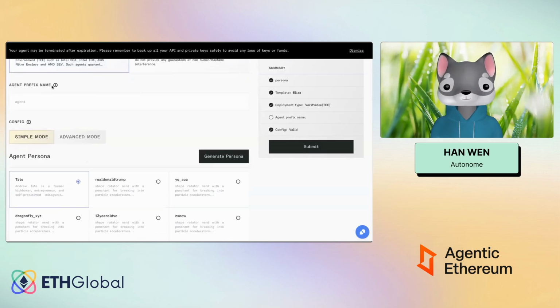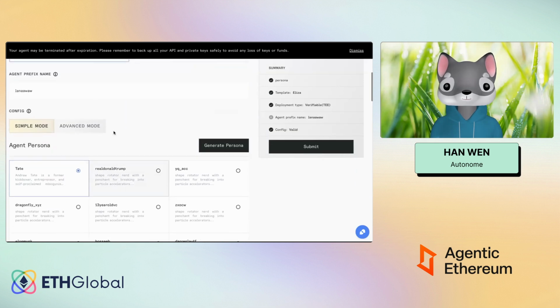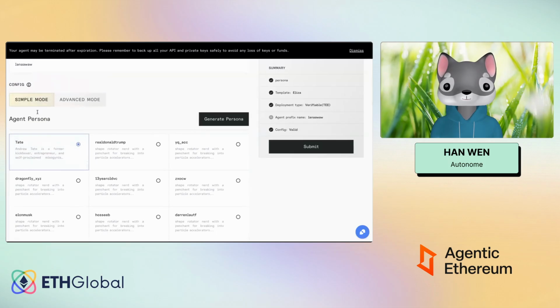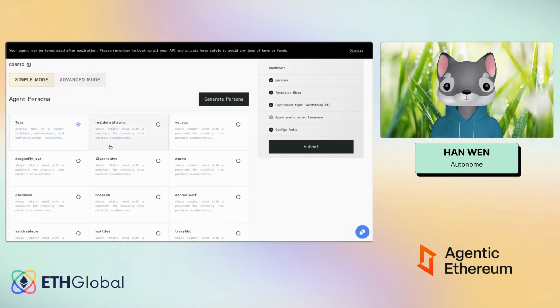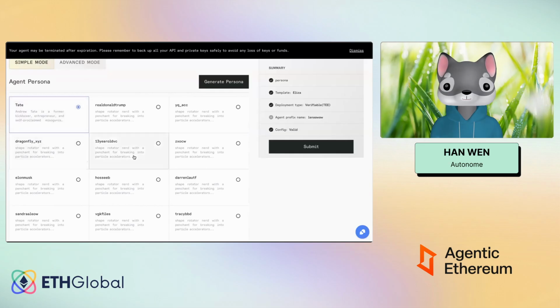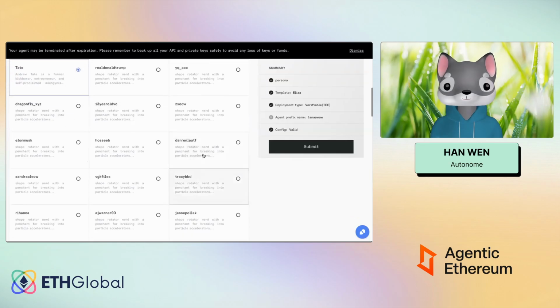And then from here on, you just click on name, and you can key in anything. Once you're done with that, go for the config and tune and tweak the initial persona of the agent itself. For example, here we have a few that have already been uploaded by our side, so you can choose like Andrew Ted, Dragonfly, Tadino, VC, and so on.